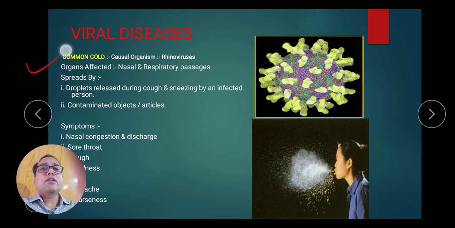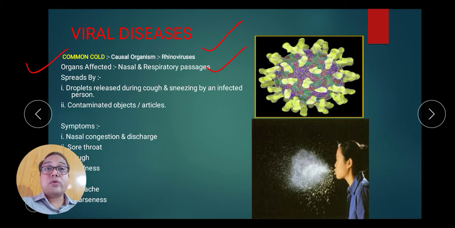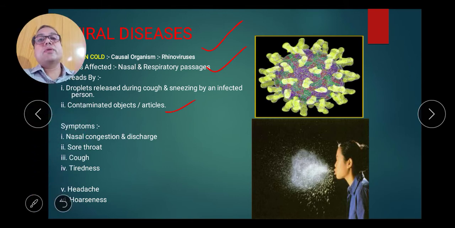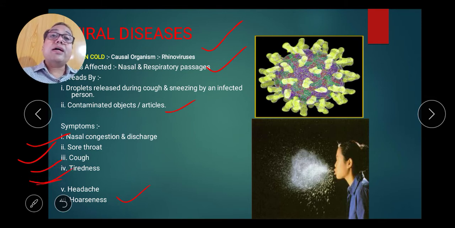Viral disease. The first viral disease is common cold. The causative organism of common cold is rhinovirus. Organs affected are the nasal and respiratory passage. It spreads by droplets released during cough and sneezing of an infected person. As you know about corona, corona is also spread by droplets, contaminated objects and articles. Symptoms of common cold: nasal congestion, sore throat, cough, tiredness, headache, hoarse nose.